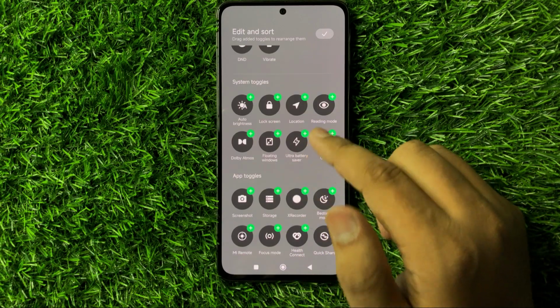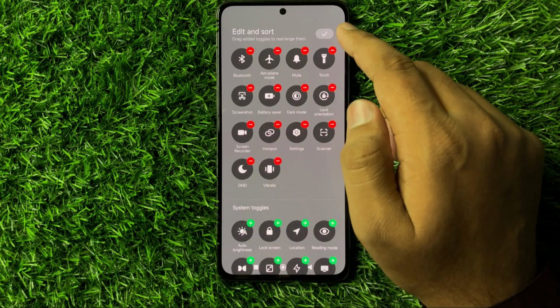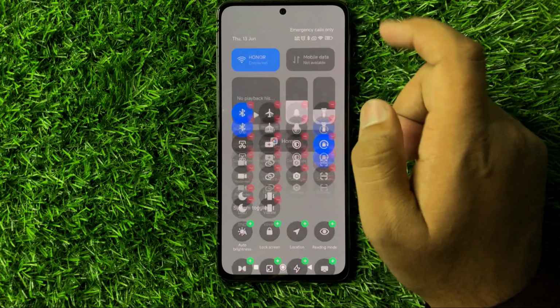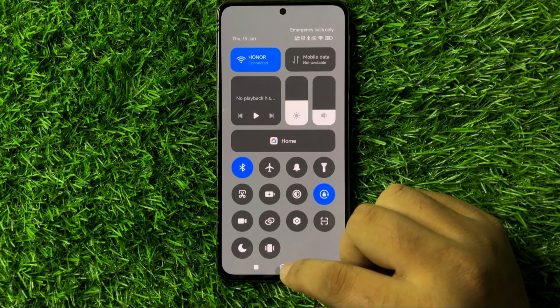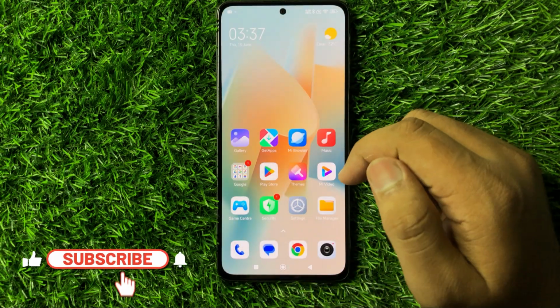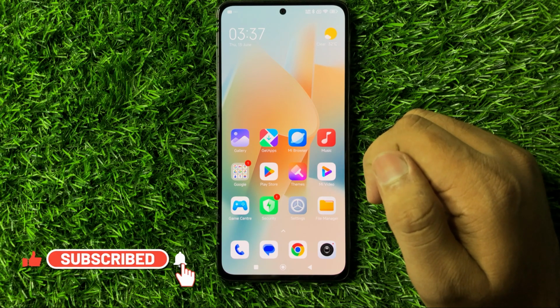And after customizing, click on this icon on the top right corner to save changes. So that's how you can edit the notification panel on Redmi Note 13R.